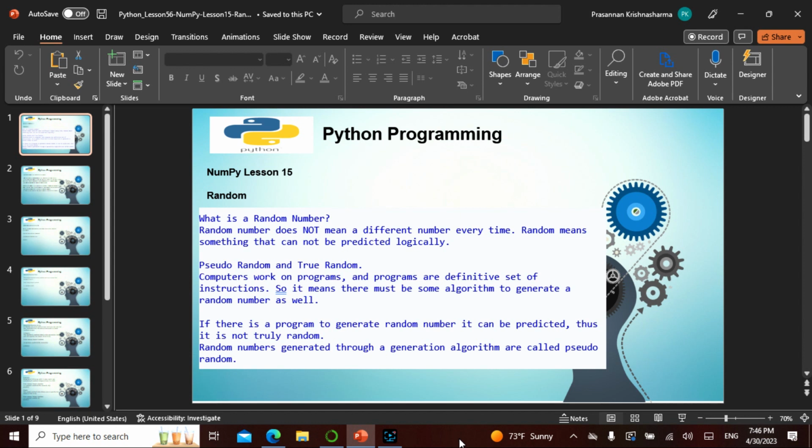Random numbers generated through generation algorithms are called pseudo random. So understand the difference between a pseudo random and a true random. This is quite important, but of course the good part is there is no exam here.